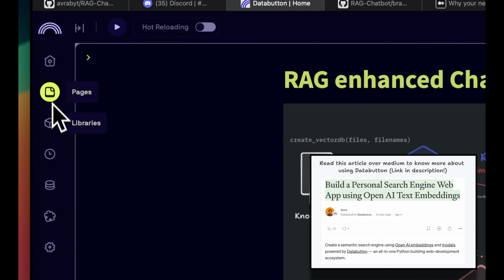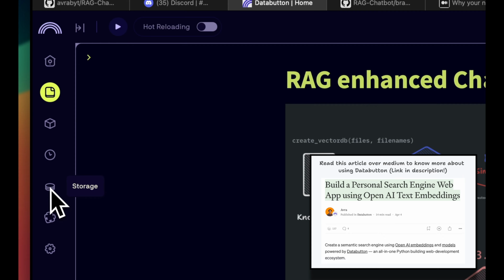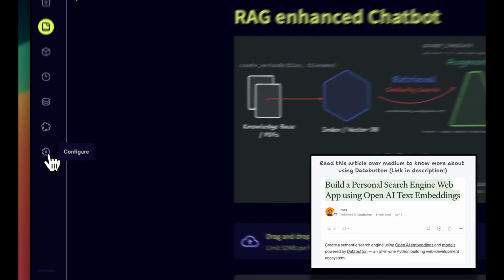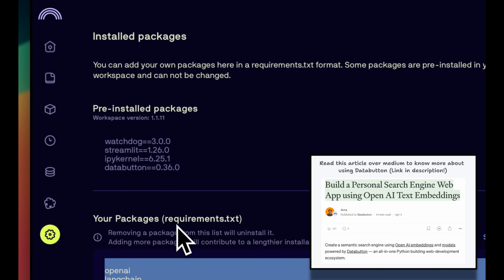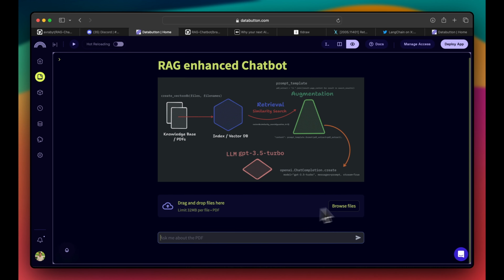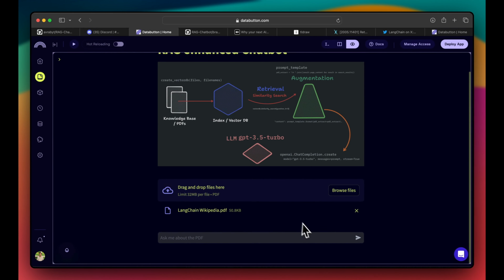And they have a clear separation of libraries, jobs, storage. You can actually install any libraries like this out here. You see how I install the whole libraries. So now we have already, let's say we upload the LangChain Wikipedia page, it just got indexed, and now I ask what is LangChain.